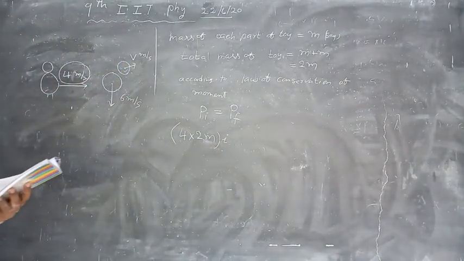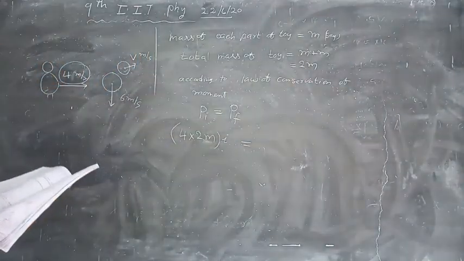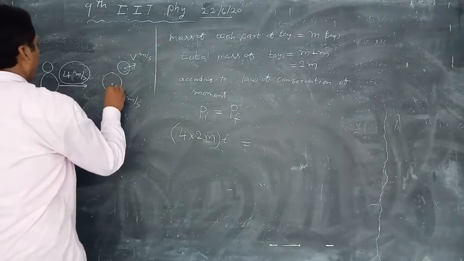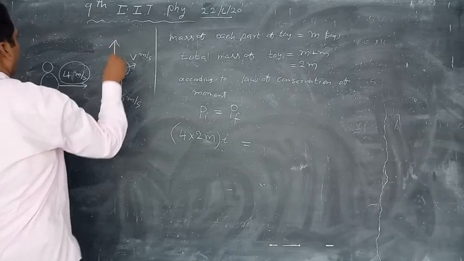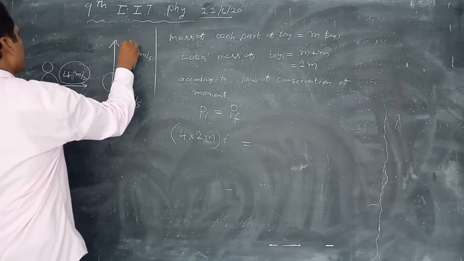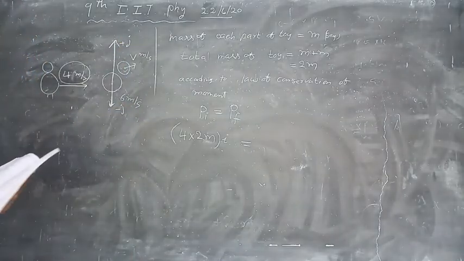That is equal to final momentum. This is the negative y-axis direction, so forward direction is positive i, this is minus j.